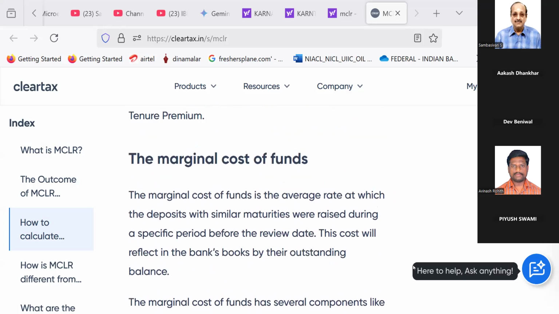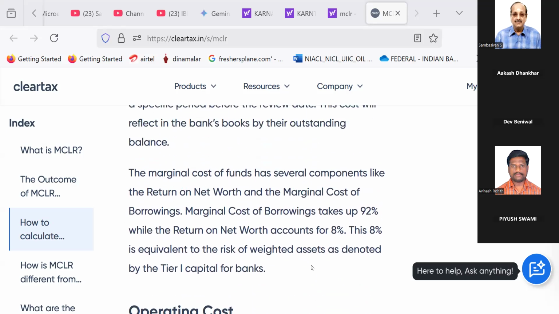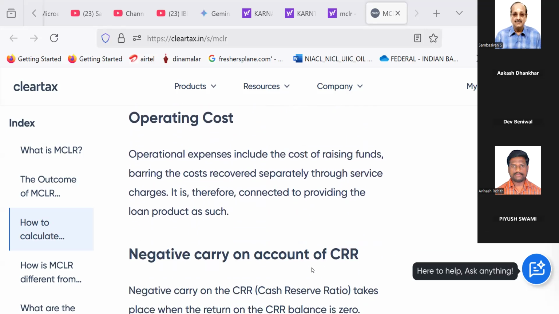The marginal cost of funds. The marginal cost of funds is the average rate at which the deposits with similar maturities were raised during a specific period before the review date. This cost will reflect in the bank's books by outstanding balance. The marginal cost of funds has several components like the return on net worth and the marginal cost of borrowings. Marginal cost of borrowings takes up 92%, while the return on net worth accounts for 8%. This 8% is equivalent to the risk weighted assets as denoted by the tier 1 capital for banks.